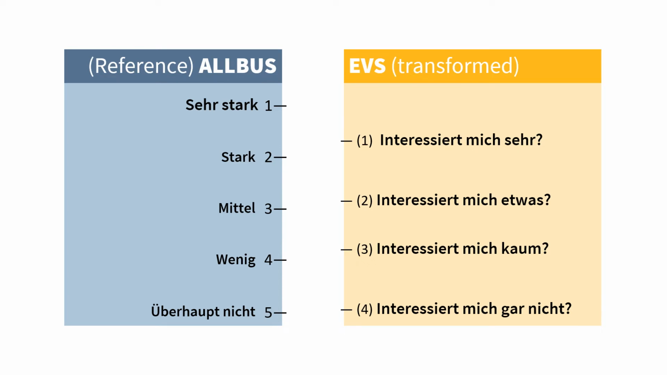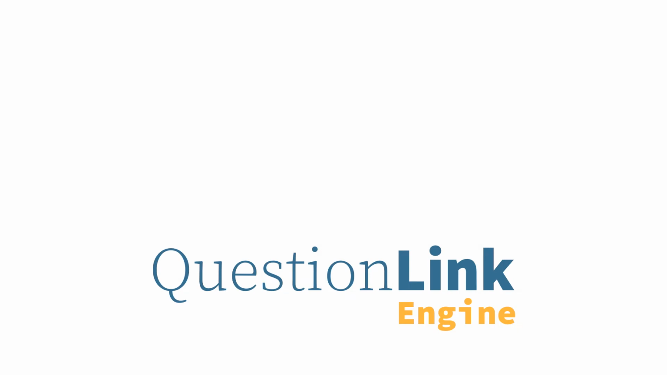As an example, we see here how scores of the EVS instrument are recoded towards the format of the Albus instrument. By transforming the EVS scores in this manner, they become numerically comparable to the Albus scores, and data measured with both instruments can be combined for joint analyses. These recoding scripts are generated behind the scenes by the QuestionLink Engine, an R package which we developed to automate most of the harmonization process.